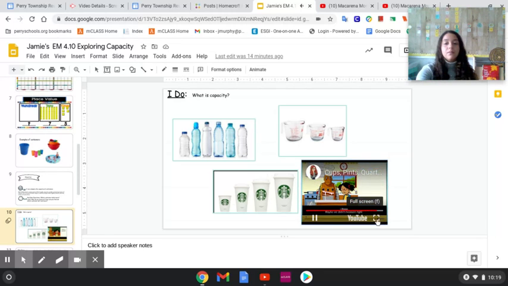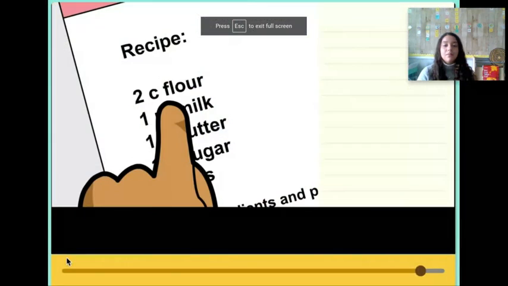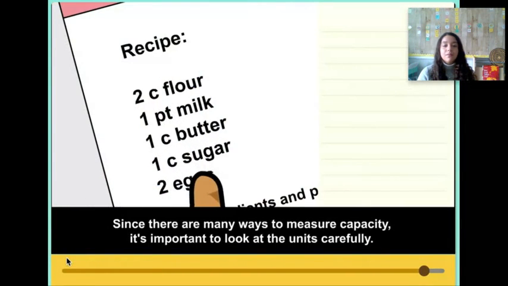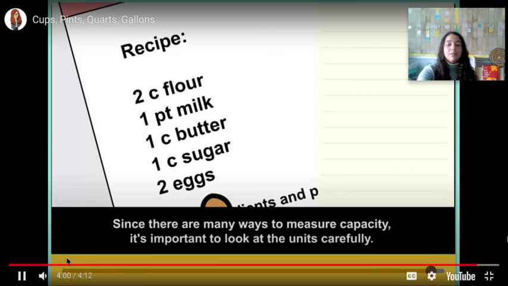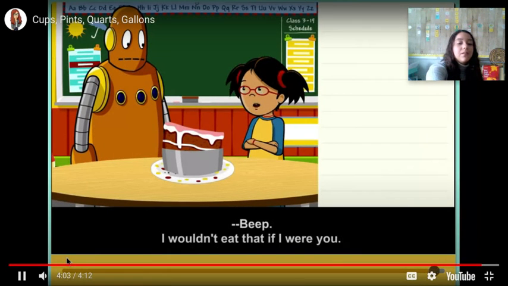Maybe we didn't measure right. Since there are many ways to measure capacity, it's important to look at the units carefully. I wouldn't eat that if I were you.